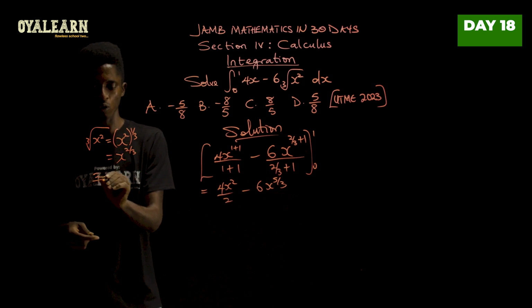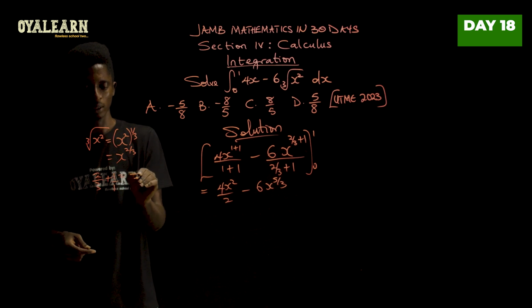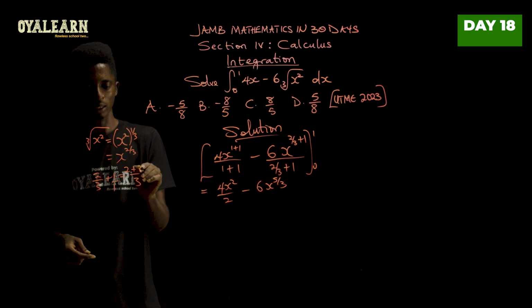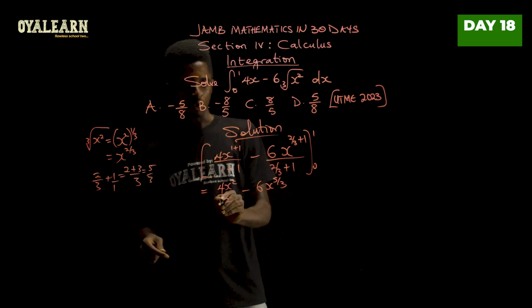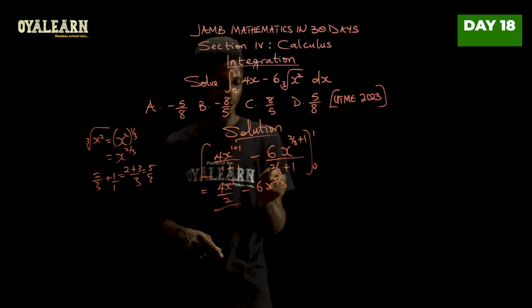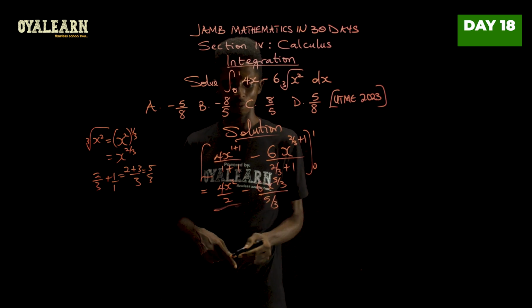That is, we have 2 over 3 plus 1. And this would give us LCM 3. This would be 2 plus 1 here, that's 3. 3 times 1, 3. So we have 5 over 3. So that's how we got that. So, and remember from here, we'll have all over the same thing here. So 5 over 3.